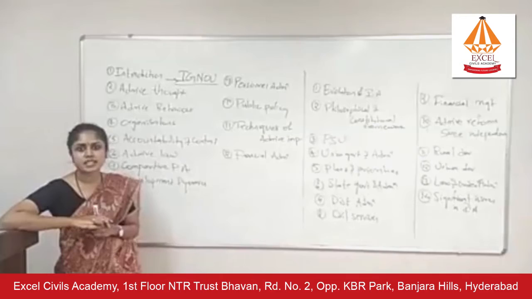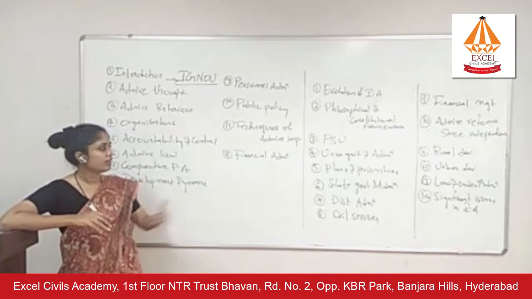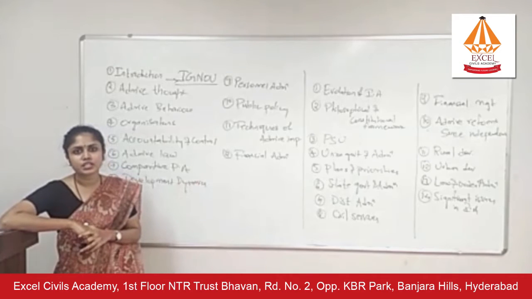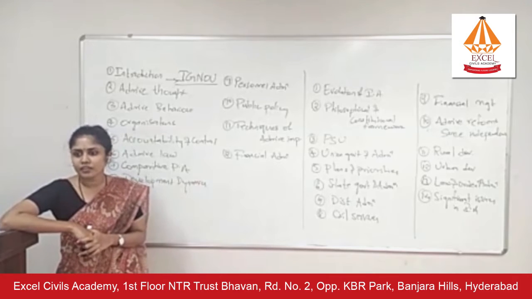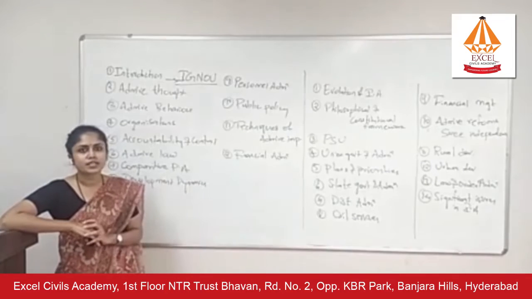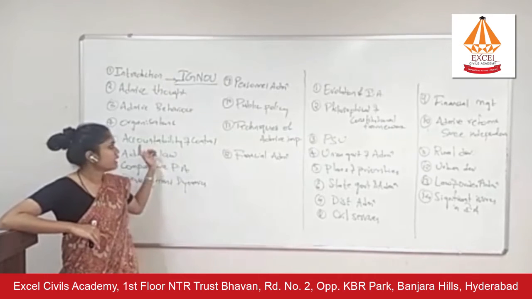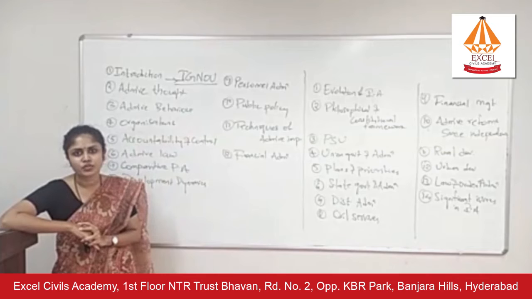Here you will have to cover center-state relations, provisions related to governor. Okay. Chapter 7, district administration. You need to know about the role of collector. How has it changed over the last 75 years? What are the changes that we need to make going forward? Civil services. Again, it has a lot of overlap with chapter 9 of paper 1, that is personnel administration.